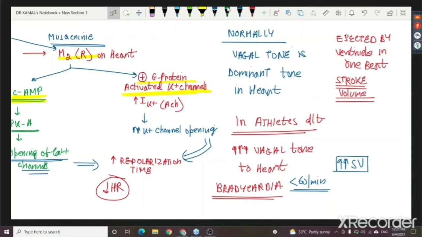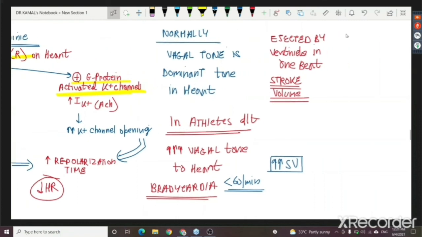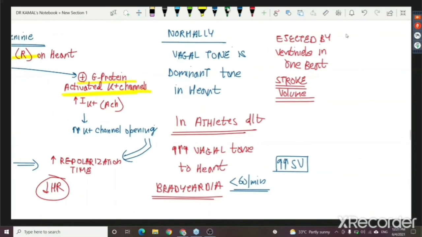So what is the reason for the dominant vagal tone? Please remember, dual action. Because the vagal tone is the dominant tone in the heart, we say the athletes have a bradycardia at rest, right? So now another important thing: how did the scientists confer this before knowing that the vagal fibers have a dual action?